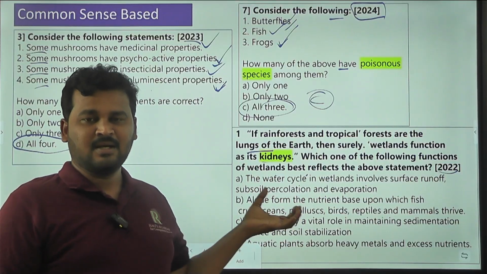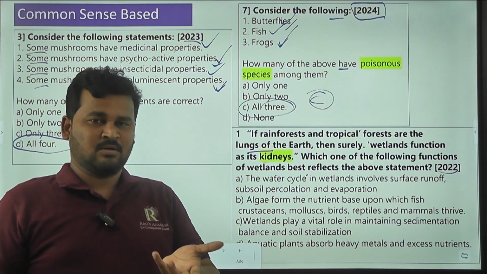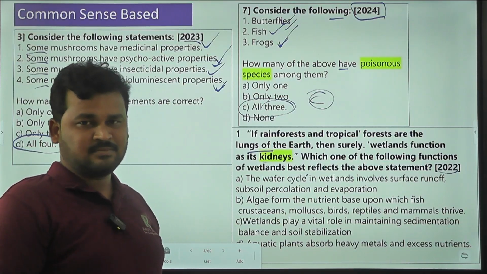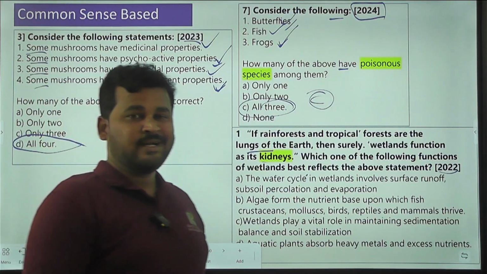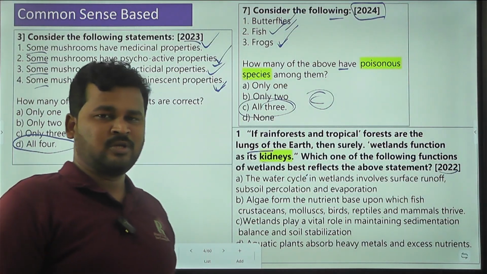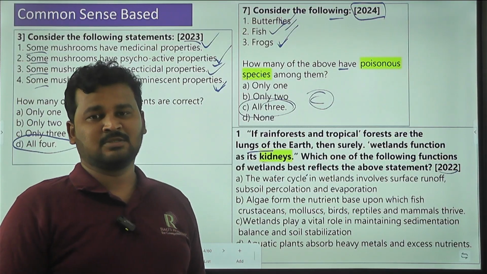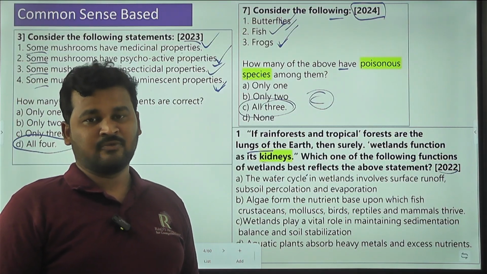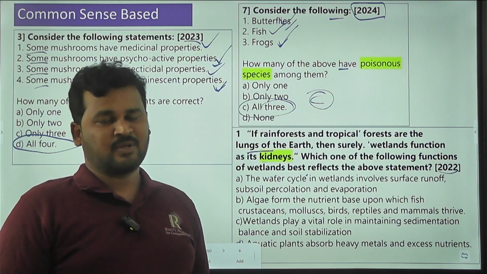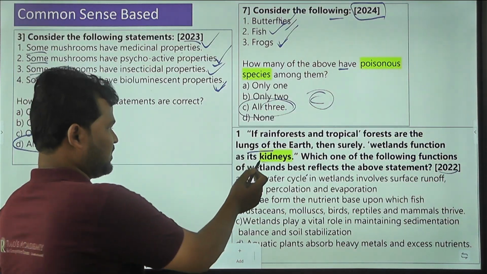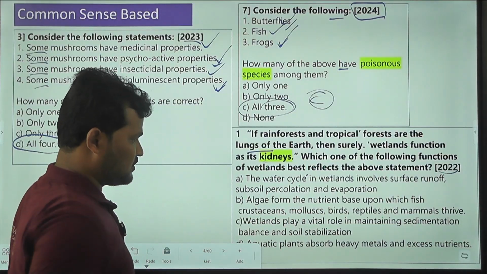In the similar way, what is the main work of kidneys? Filtration, blood filtration. They remove the intoxicants. Wetlands remove the toxins from the earth, from the atmosphere. Clear. In the similar way, we have to find the most suitable one.